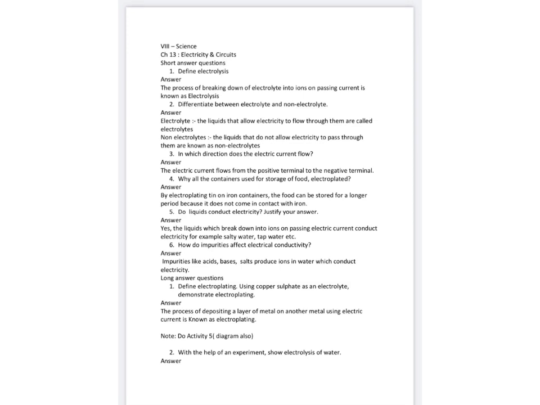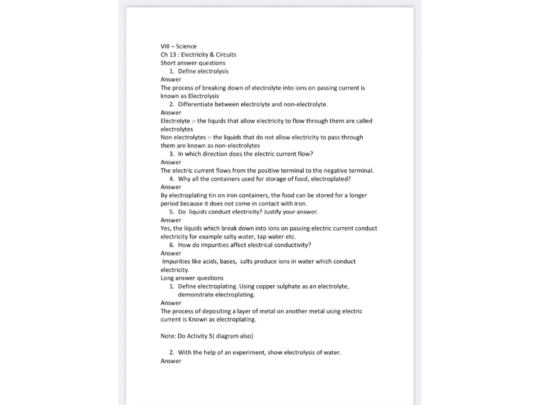Now we will discuss long answer questions. The first question is: define electroplating. Using copper sulfate as an electrolyte, demonstrate electroplating. So first of all, in this question we will write what is electroplating. Electroplating is the process of depositing a layer of superior metal over the cheaper metal using electric current. After that we will explain how we can electroplate any object using copper sulfate solution as an electrolyte. So in this we will explain activity number 5.